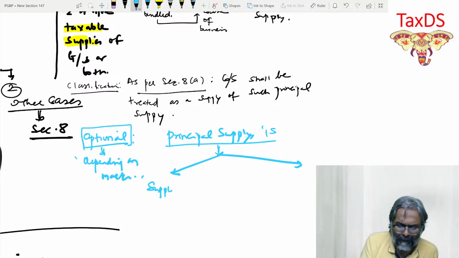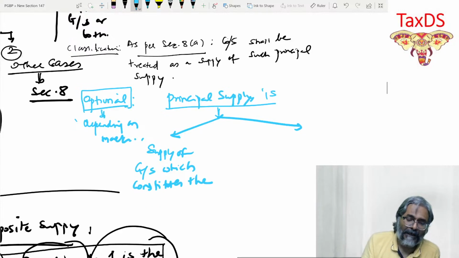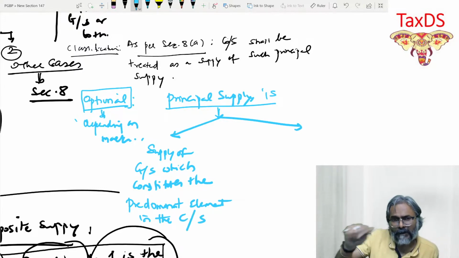Ishwarya? Supply of goods or service which constitutes the predominant element in the composite supply. And what about the other one?